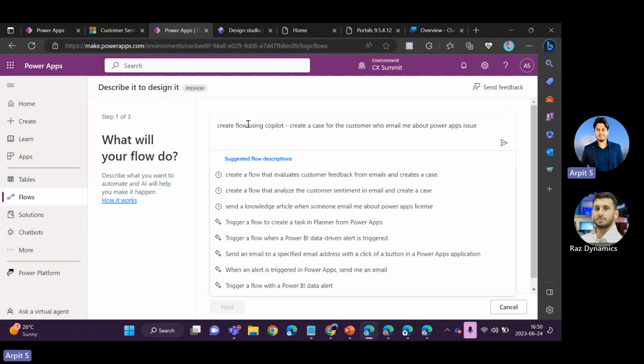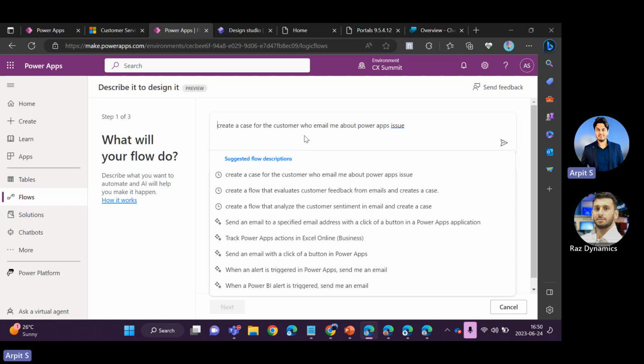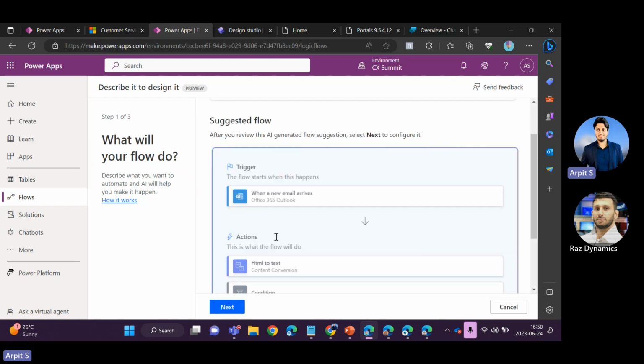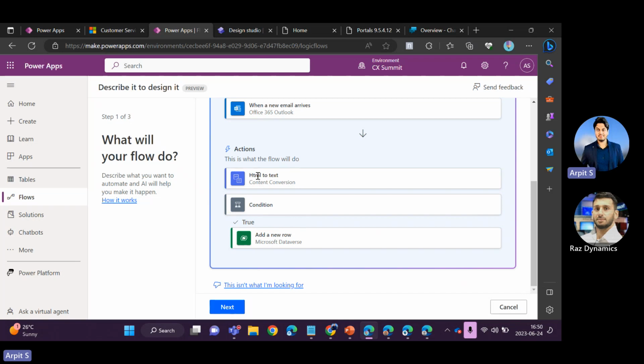So what I'm requesting from my flow is: create a flow using Copilot. Okay, yeah. Create a case for the customer who emailed me about the Power Apps issues. If I simply enter this and ask the Copilot, it will give me instructions on what connectors you can use to create the flow. You can see the first connector will be Outlook. So when a new email arrives, it will convert the email body to text so that you can find the information. For example, your customer can email about Power Apps issues, Power Virtual Agent issues, and you may want to filter that so that you can redirect to the right queue.